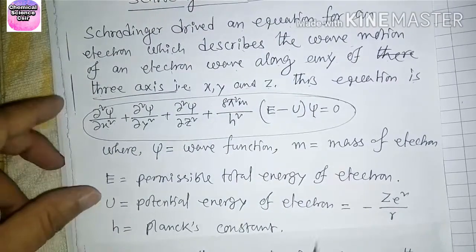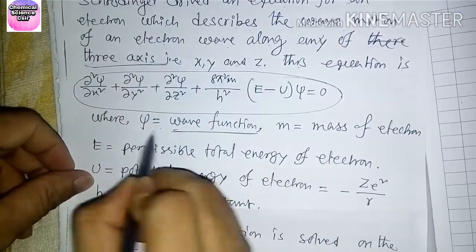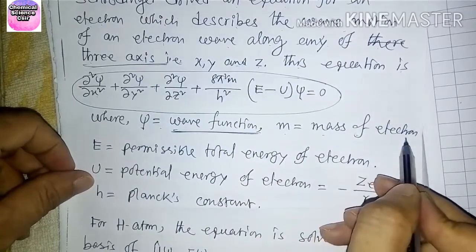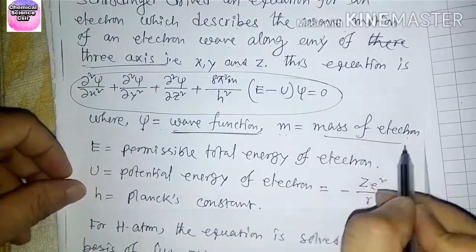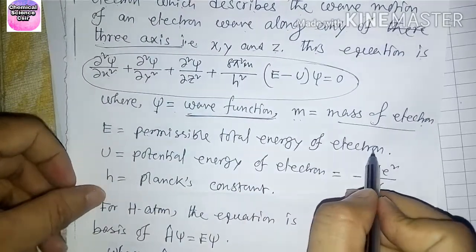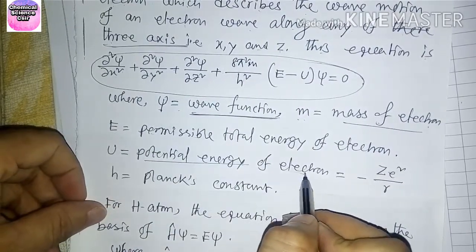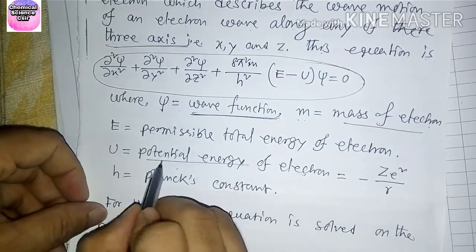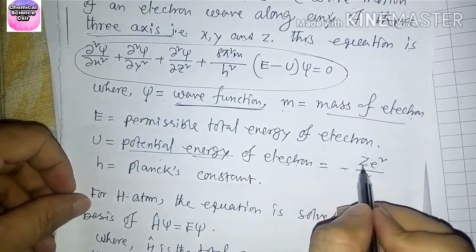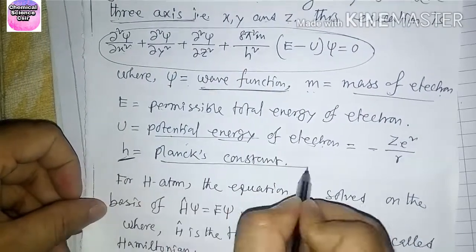In the Schrodinger wave equation, psi equals the wave function, m equals the mass of the electron, E equals the permissible total energy of the electron, U equals the potential energy of the electron, equal to minus z square divided by r, and h equals Planck's constant.